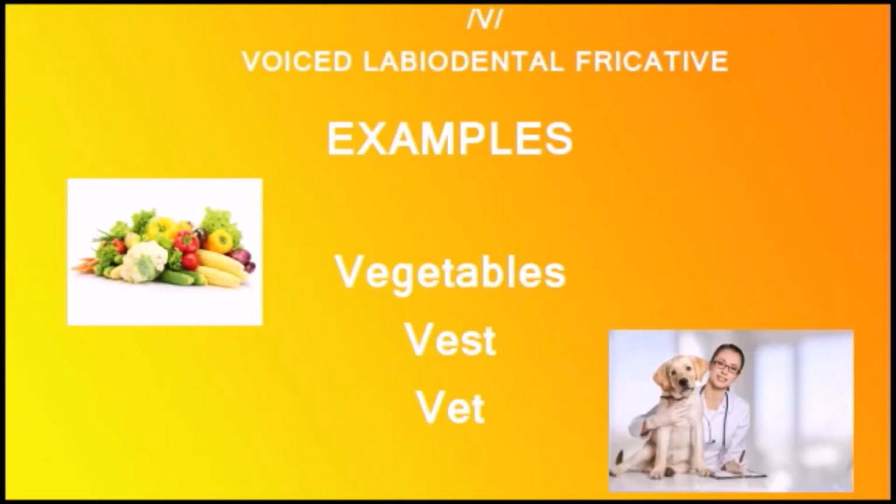This is the V sound. This sound is made by resting your top teeth on your bottom lip, like this. Then force air between your teeth and your bottom lip, and this will sound like this. Vegetables, veg, and vet.